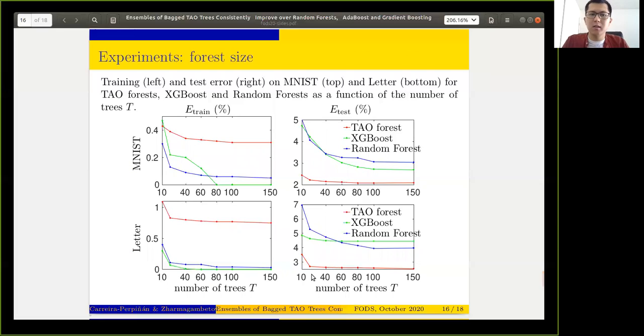And here we can see a trade-off between forest size and error for different algorithms. All of them reduce both training and test error as T, the number of trees, increases. Random forest and XGBoost even reach zero training error because the trees are so deep. In contrast, TAO uses shallower trees that do not reach zero training error, but greatly lower the test error, even with 10 trees, as you can see.